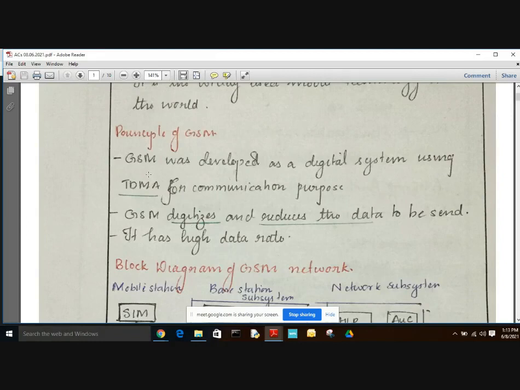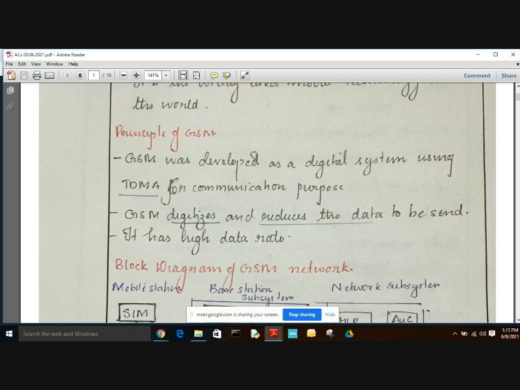So this Global System for Mobile communication digitizes the data and reduces the data which is to be sent, and by doing so, it has a high data rate also. It was developed as a digital system using TDMA for communication purpose.